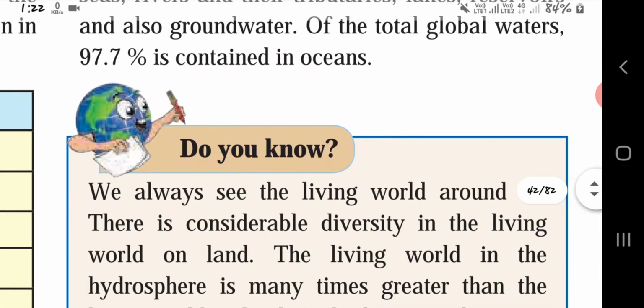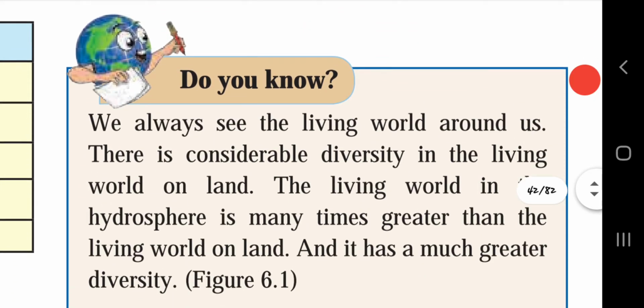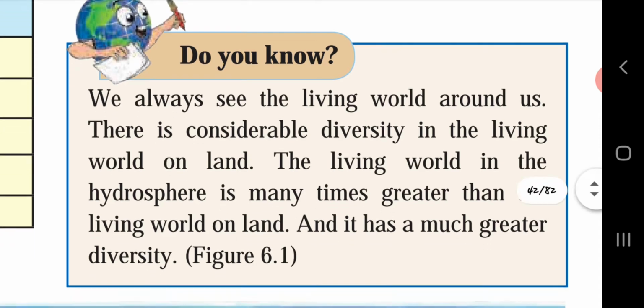Do you know? We always see the living world around us. There is considerable diversity in the living world on land. The living world in the hydrosphere is many times greater than the living world on land, and it has a much greater diversity. See figure 6.1.